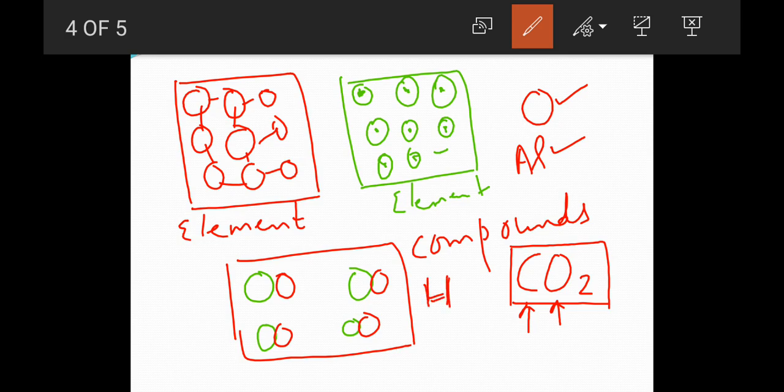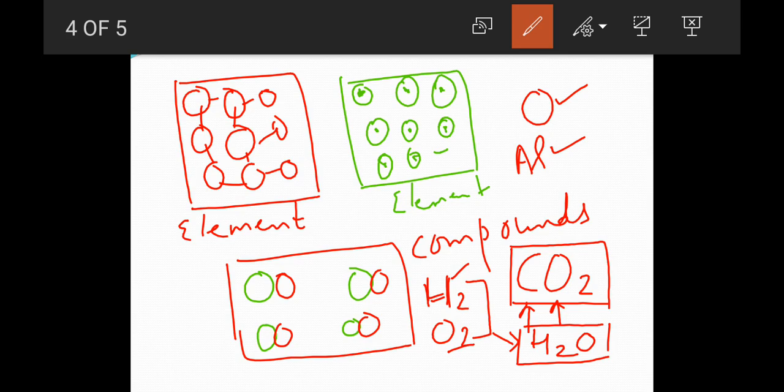You have hydrogen and oxygen. Hydrogen H2 is in the form of gas, oxygen O2 is in the form of gas. When these two combine, they give you H2O. So what is H2O? Yes, it is water. So H2 and O2 individually in gas form combine to give H2O, which is in liquid water form. Entirely different. So a compound may have different properties than its constituent atoms.